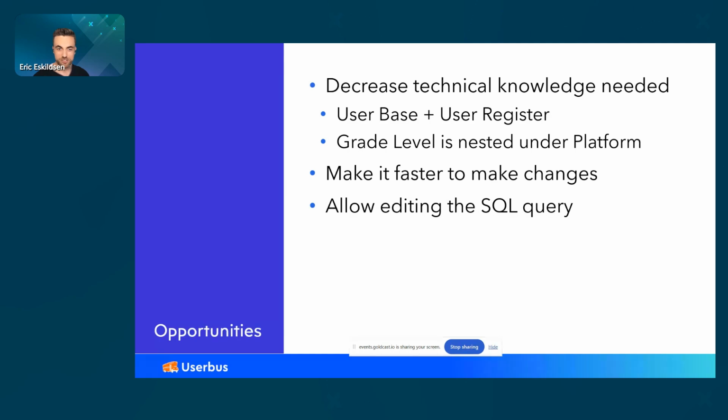Another possible opportunity is, what if we could edit the SQL query that this creates? If you've worked with these, you know there's a tab where you can actually view the SQL query that is executed. Blackbaud runs that query against their database, but you can't edit it. And it's understandable why, for one reason, probably security. They don't just want somebody running arbitrary queries against their database. Also, maybe it would have been hard to translate the query back into the editor. But anyway, it's just not possible through the Advanced List Editor. But what if, right? Could be cool if it were.